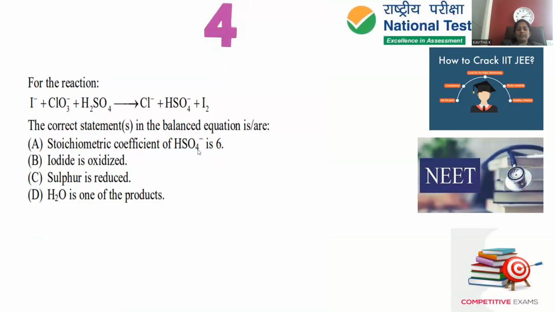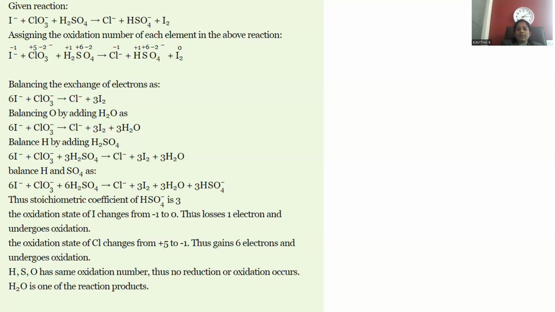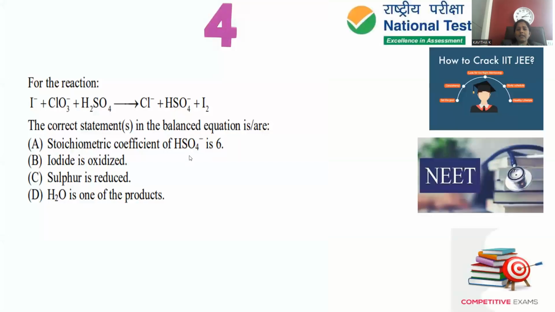Stoichiometric coefficient of HSO4 minus is 6. How many HSO4 minus are generated? If you see, 3 moles. So the stoichiometric coefficient of HSO4 minus is 3, but they asked for 6, so you can strike it out. A will not be correct.